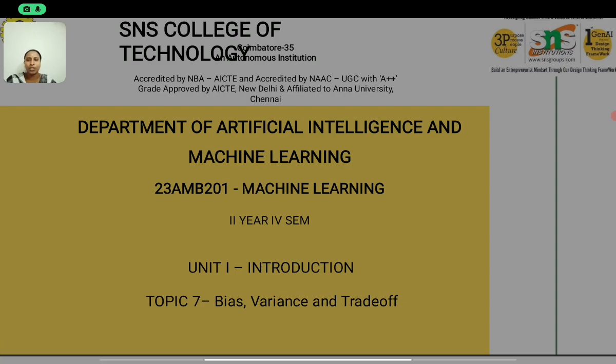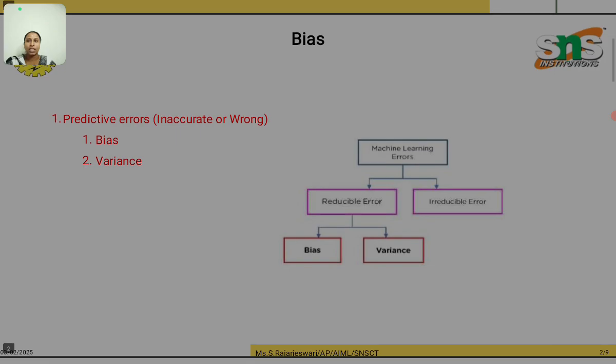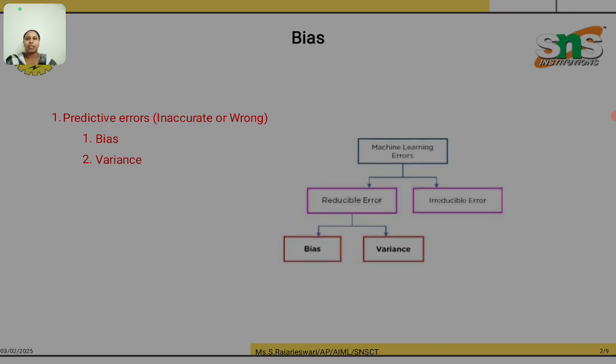Today we are going to see what bias, variance and the trade-off are in machine learning. The first thing is bias. Bias is a predictive error, that is, something inaccurate or wrong.